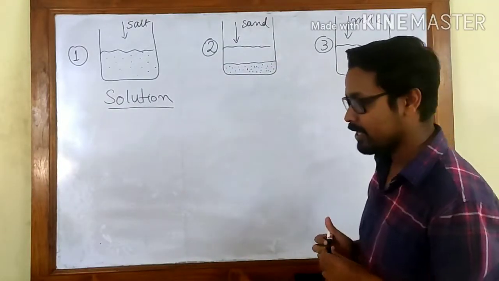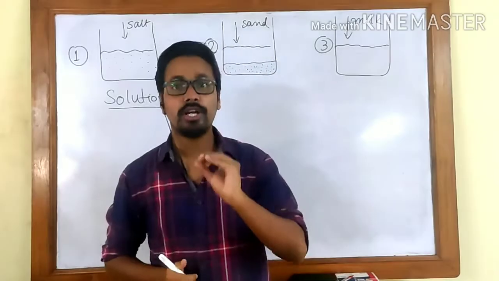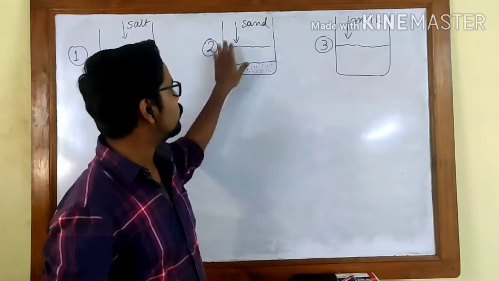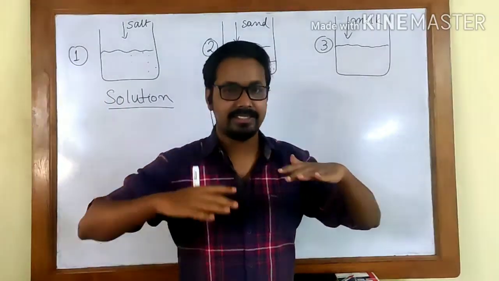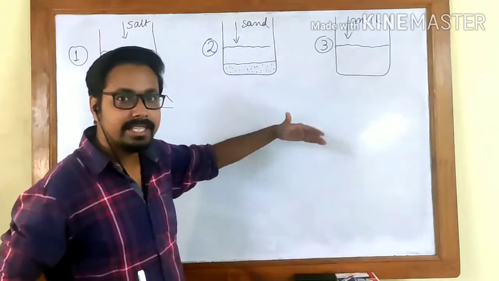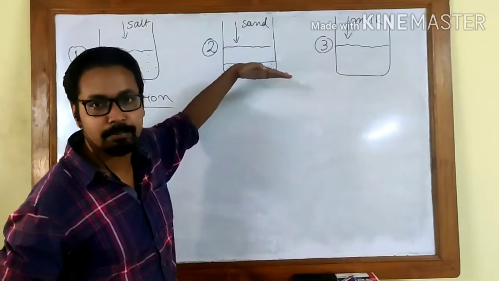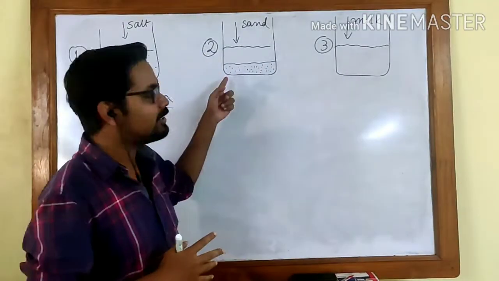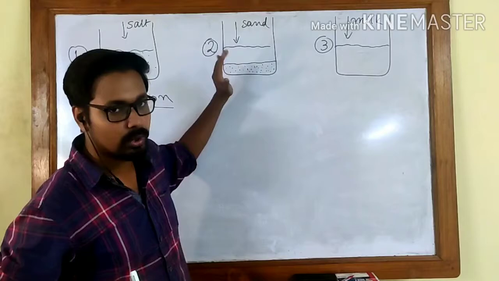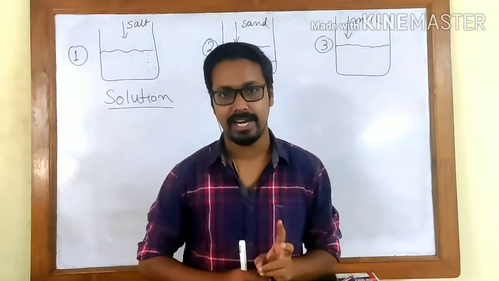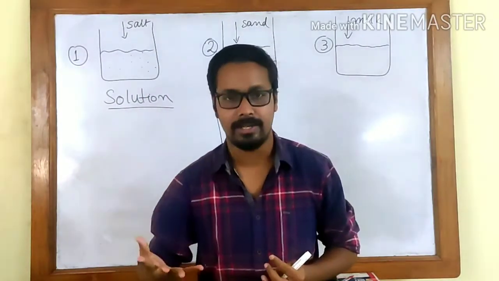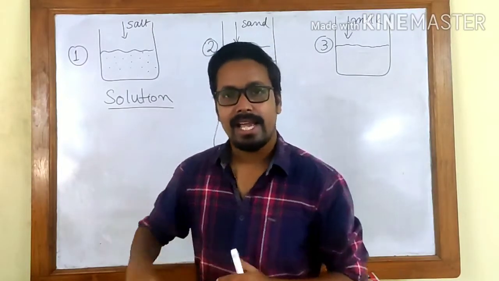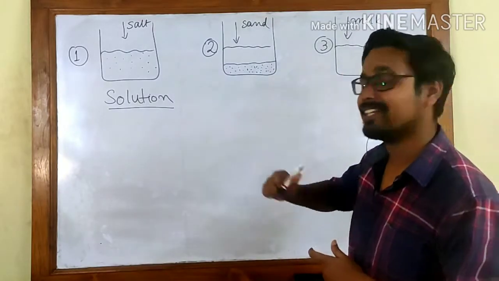Now why does this happen? The first reason is that there is not uniform distribution. The particles of sand are not uniformly distributed throughout the medium. Since they settle down, it shows that they are trying to gather at a single space. So they are not distributed evenly throughout. The second most important reason is that the size of the sand particle is very big. Since the mass is huge, it tends to come down and settle down. And this is what we call a suspension.